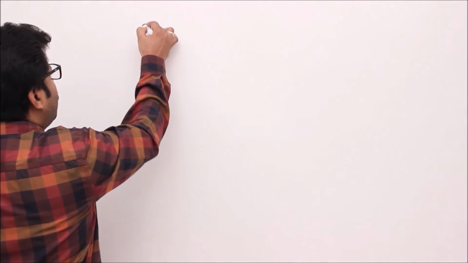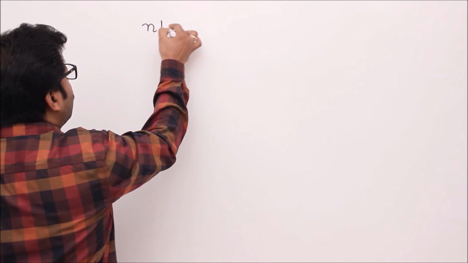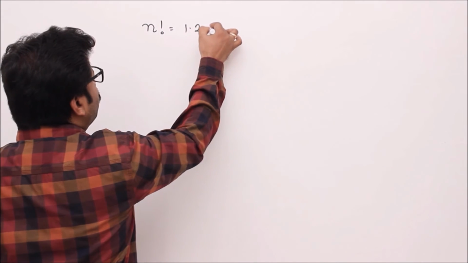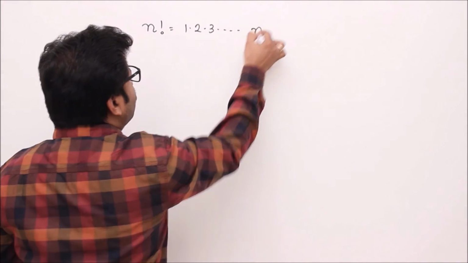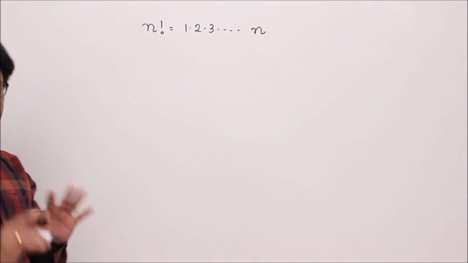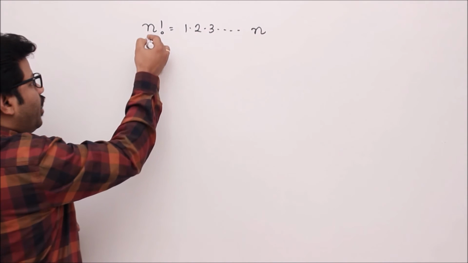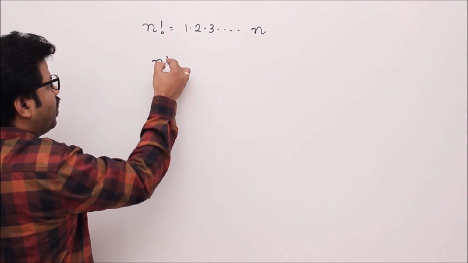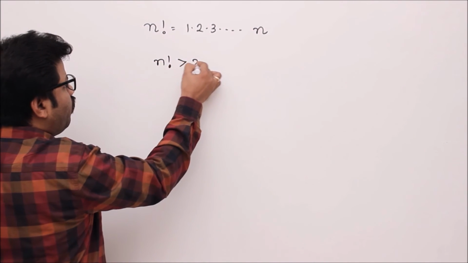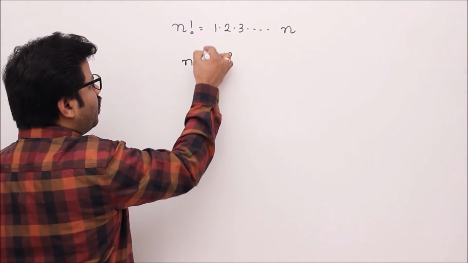Let's see the last result, that is about n factorial. n factorial, we know, is 1 into 2 into 3 and so on up to n, right? So you remember this result. n factorial is asymptotically bigger than 2 to the power of n, that means omega.